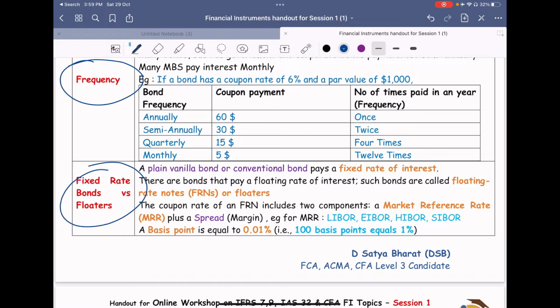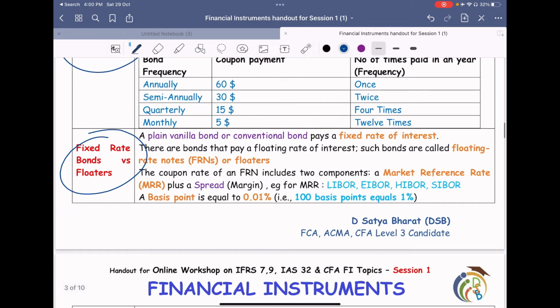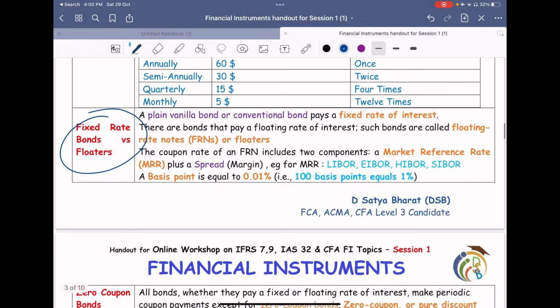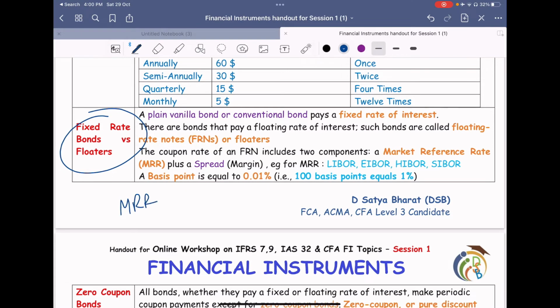Fixed rate bonds versus floating rate bonds. The majority of the bonds are issued with fixed rates. So 6% debentures means 6% interest per annum will be paid. However, there are also floating rate bonds, in other words called floaters. Here they link it to some market reference rate plus some spread.